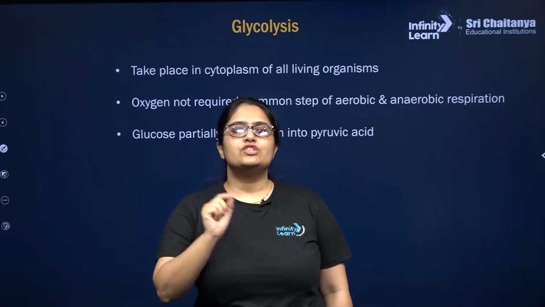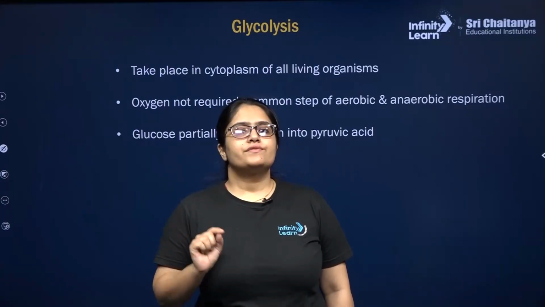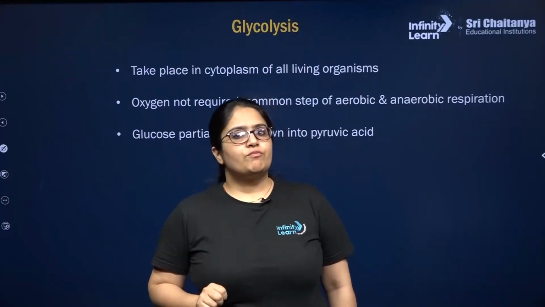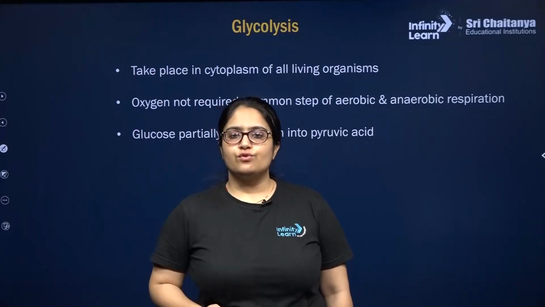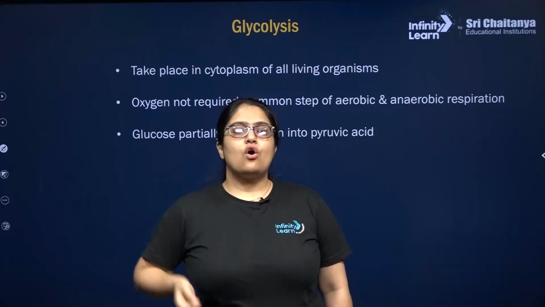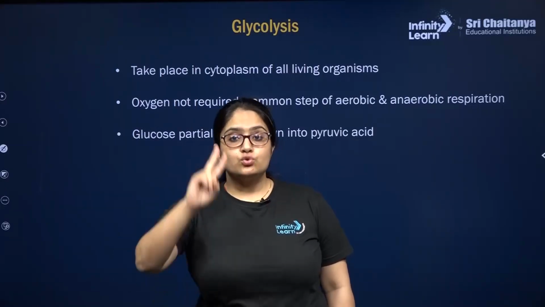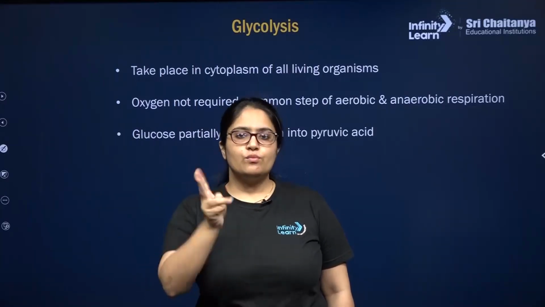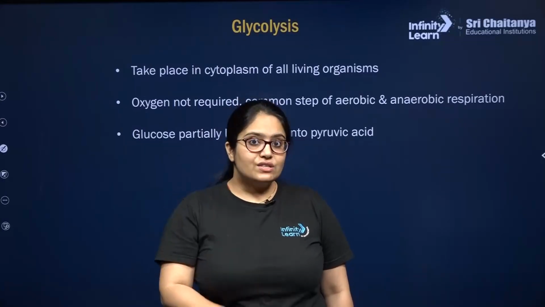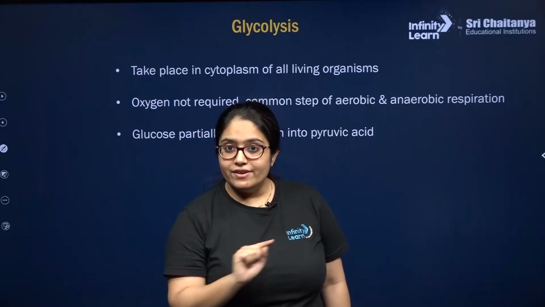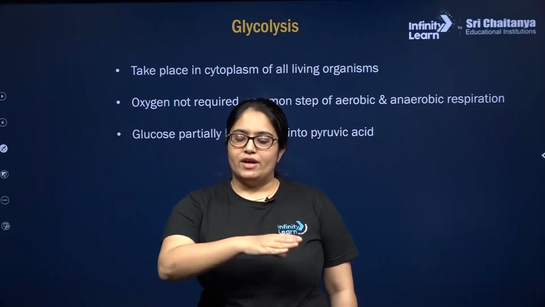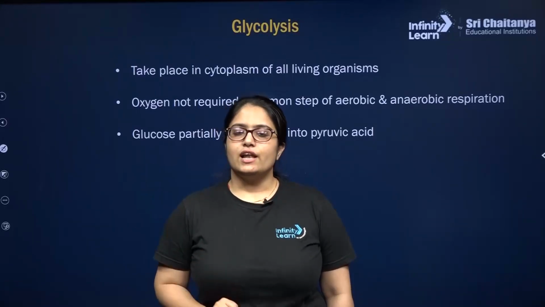So 1 carbon from each pyruvic acid comes out in the form of CO2. So 2 molecules of pyruvic acid produced at the end of glycolysis from 1 molecule of glucose will undergo alcoholic fermentation to finally produce 2 molecules of ethanol, 2 molecules of CO2, and will consume 2 molecules of NADH plus H plus in every conversion of pyruvic acid into alcohol, right?